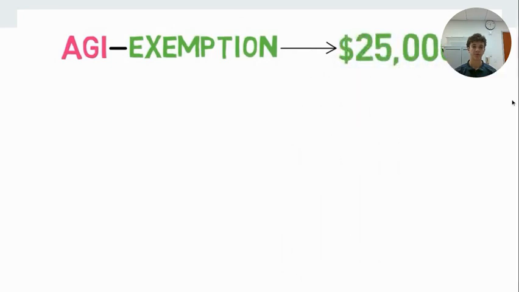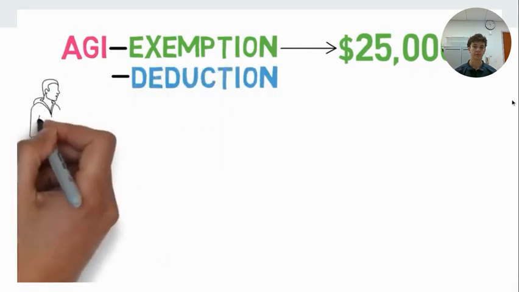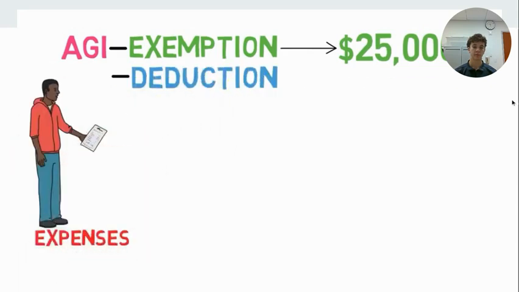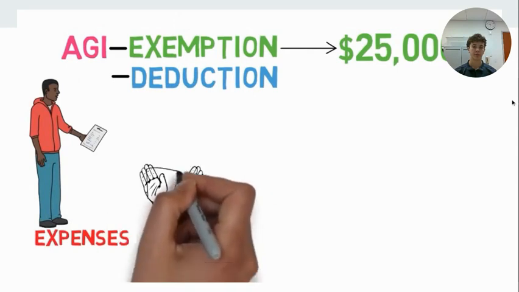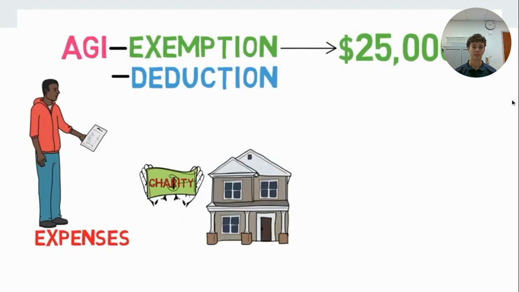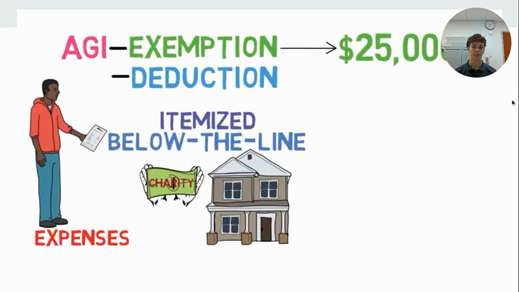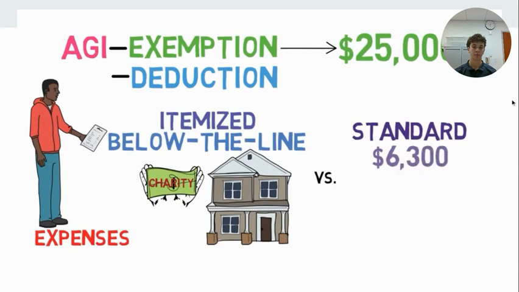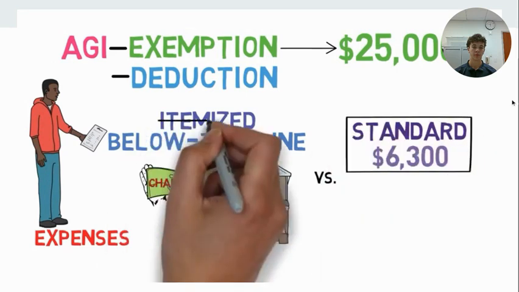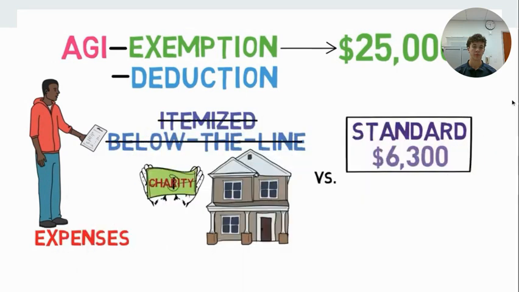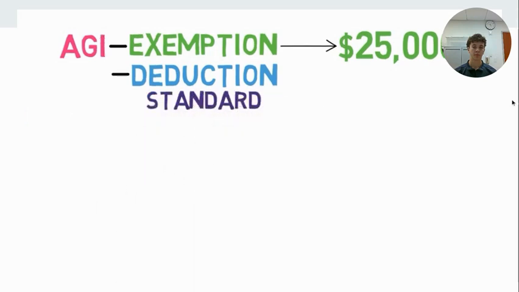Ray can then lower this number even further by taking a deduction. Unlike exemptions, deductions depend on the expenses of each taxpayer. So what does that even mean? Well, there are several types of expenses, like charitable donations or mortgage interest, that can be used to lower AGI. These are called itemized or below-the-line deductions. If Ray lacks these specific expenses, he can instead take a standard deduction, which is a flat $6,300 reduction in AGI as of 2015. However, there's a catch. If you choose to take the standard deduction, you can't also itemize your deductions, so be sure to pick whichever one is greater. So, let's assume Ray takes the standard deduction.